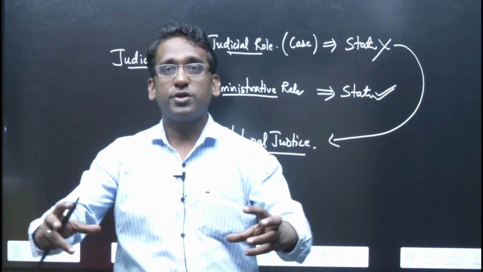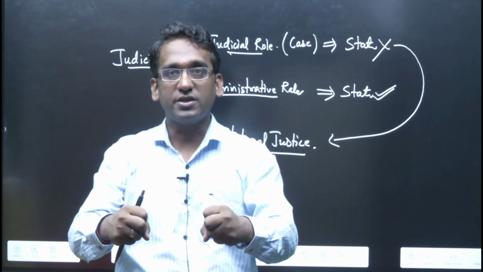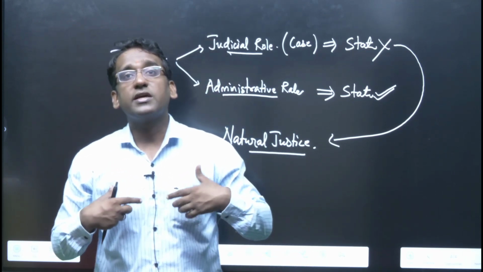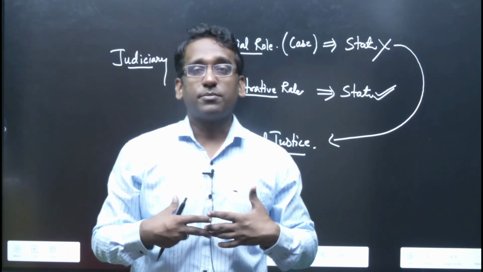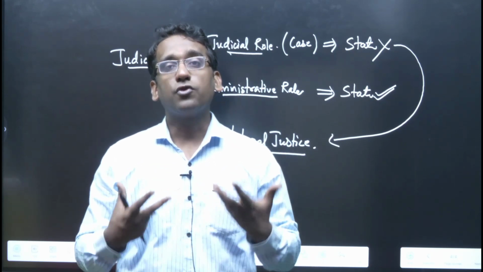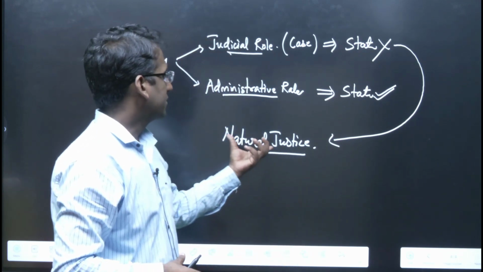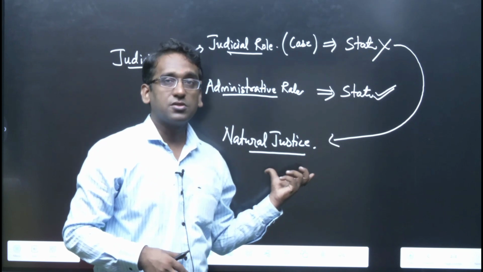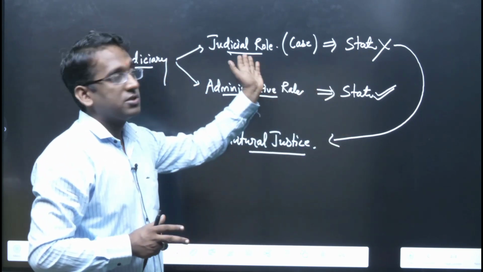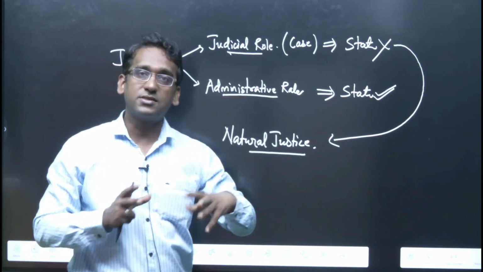So you versus the union government, this is the case, you two are the parties in the case. And if we consider the Supreme Court or High Court as a state, then what happens? The union government is a state, the Supreme Court is a state, then this will lead to the violation of the principle of natural justice. And that is the reason it is said that, going with the principle of natural justice, the judiciary will not be considered a state while performing the judicial role. But at the time of the administrative role, it is a state.